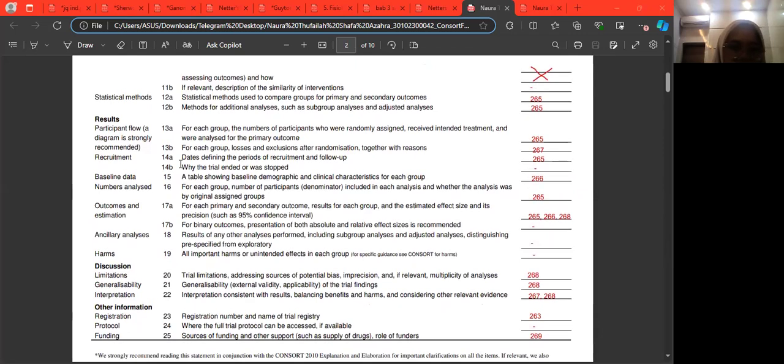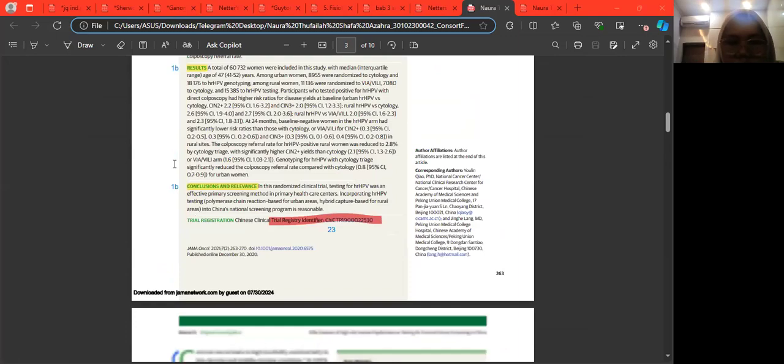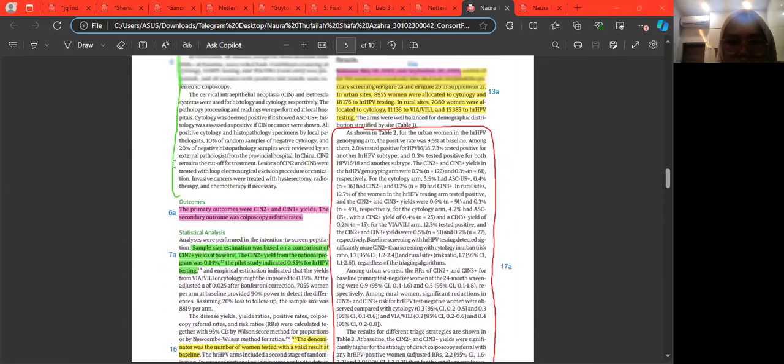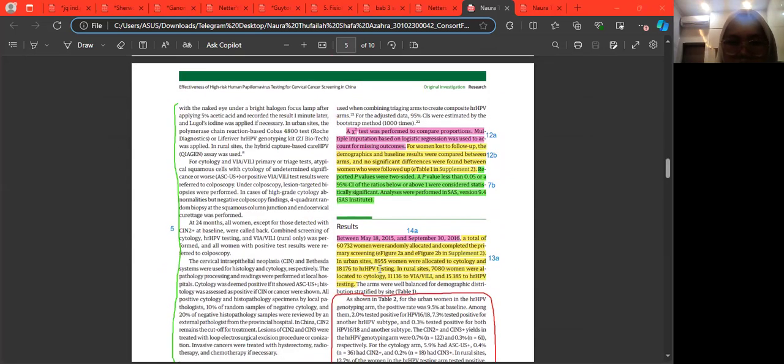Recruitment 14A and 14B: dates defining periods of recruitment and follow-up, and why the trial ended or was stopped. I cannot find 14B, so 14A: yes, between May 18, 2015 and September 30, 2016.